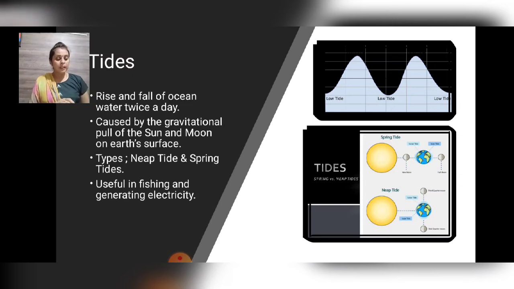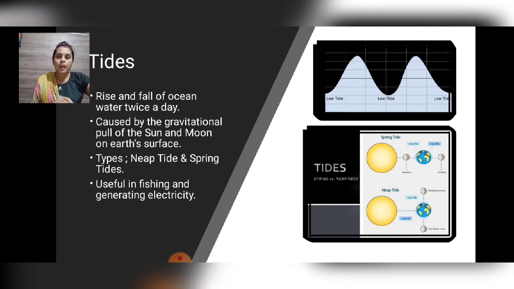The rhythmic rise and fall of ocean water twice in a day is called tide. It is high tide when water covers much of the shore by rising to the highest level. It is low tide when the water falls to its lowest level. When it rises high, it is called the high tide. You can see in the first image, it is on the top. So that is high tide, the top one, and when it is low, it is called low tide.